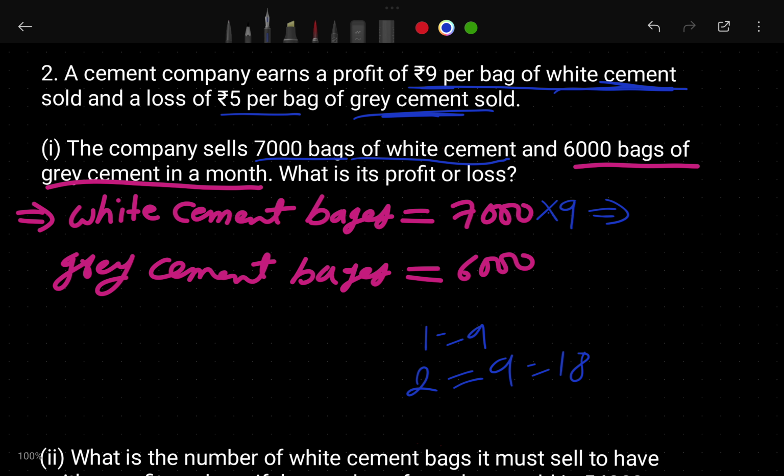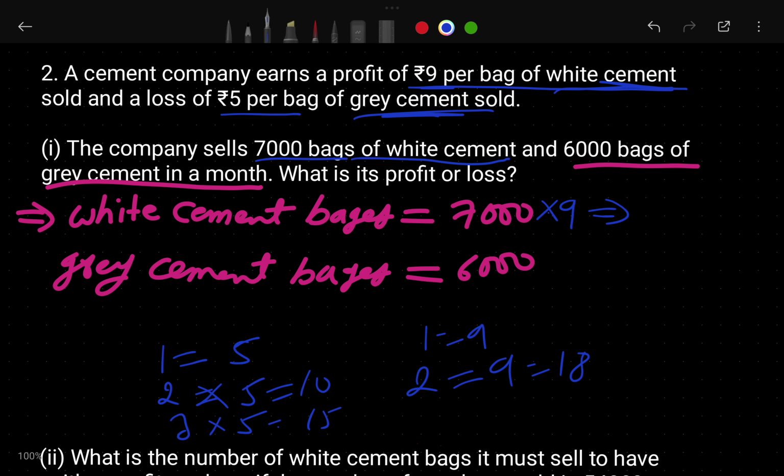Now when you see the gray cement bags, when he sold one gray cement bag, he lost 5 rupees. If he sells two gray cement bags, he will lose 5 rupees each, it is going to lose 10 rupees. When he sells 3 bags, he loses 15 rupees.